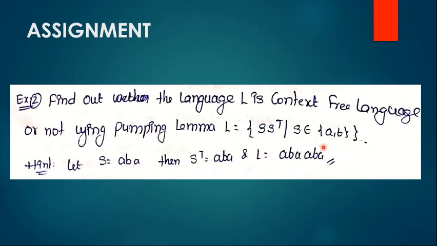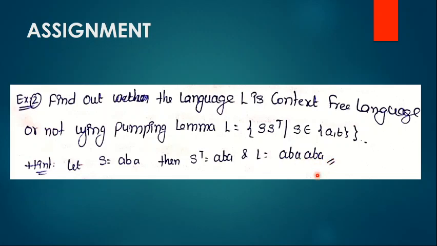So we consider any one of the strings in this format and divide it into 5 parts, like U equals A, V equals B, X equals A, and Y equals ABA in this manner.